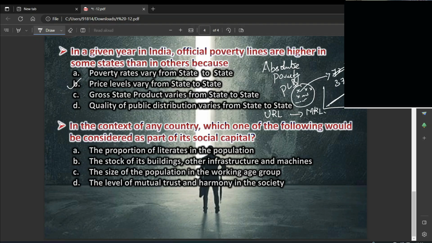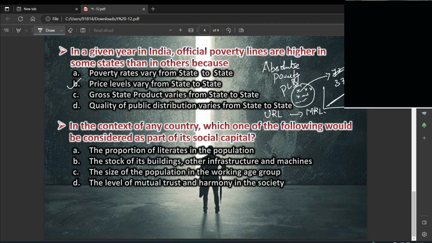Now let's go to the last question here. Very important. In the context of any country, which one of the following would be considered as part of its social capital? The options are: the proportion of literates in the population, the stock of buildings, size of population, the working age, level of mutual trust and harmony in the society. Now, this is a very important aspect.